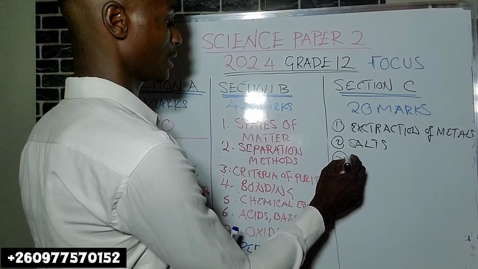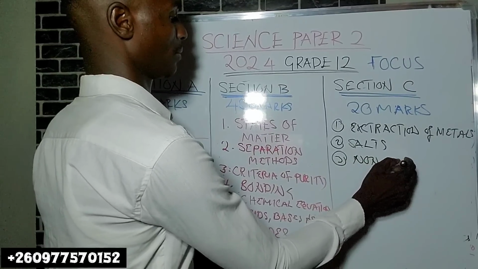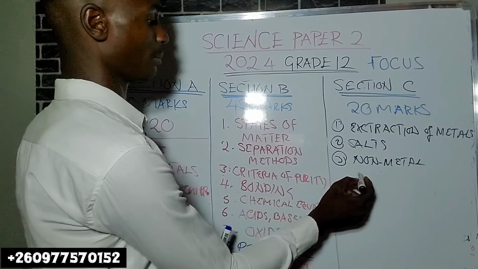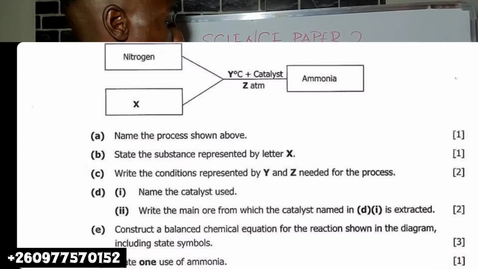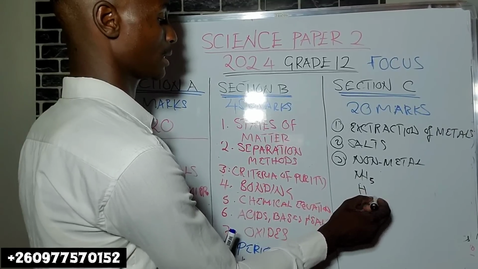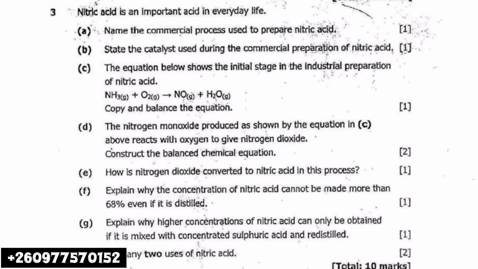Number 3, non-metals. When I write non-metals here, I mean preparations of ammonia, NH3, sulfuric acid, H2SO4, nitric acid, HNO3, okay, something like that.